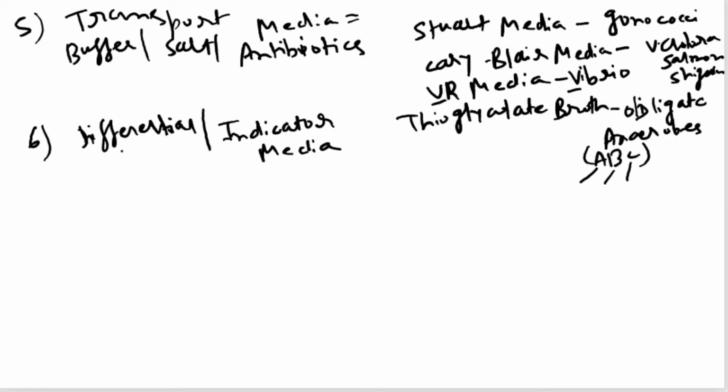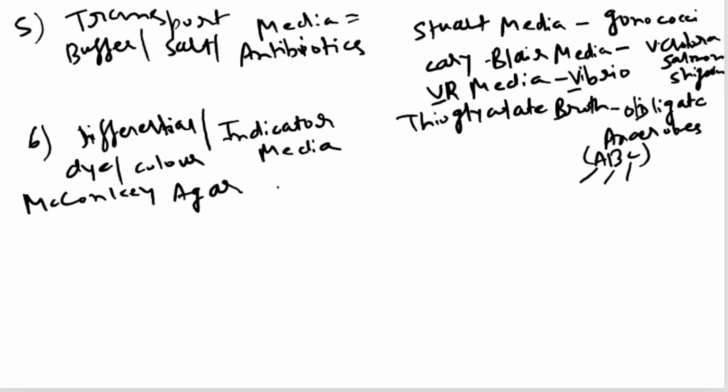As the name itself implies, it is used to differentiate between two groups of bacteria using an indicator, some dye or coloring agent. The most important example is MacConkey's agar, very important from the examination point of view.